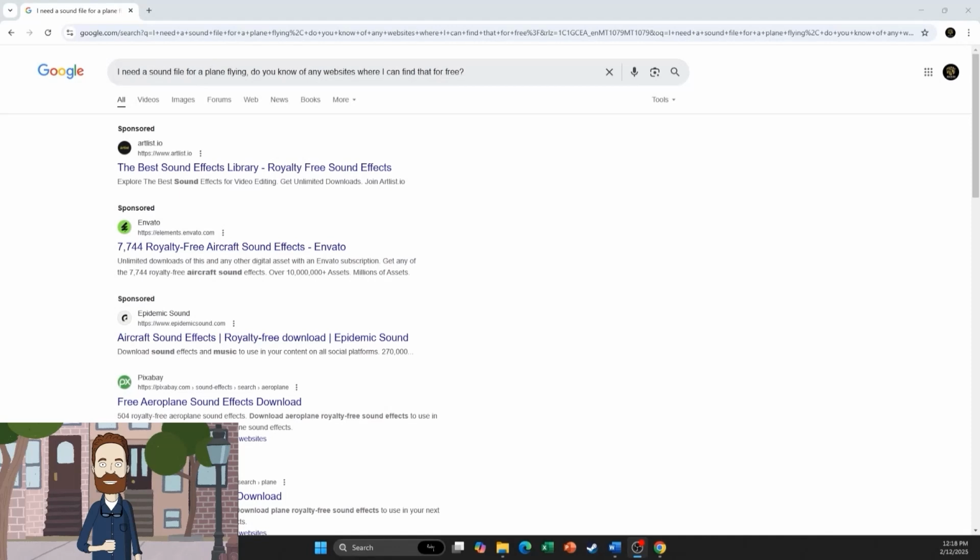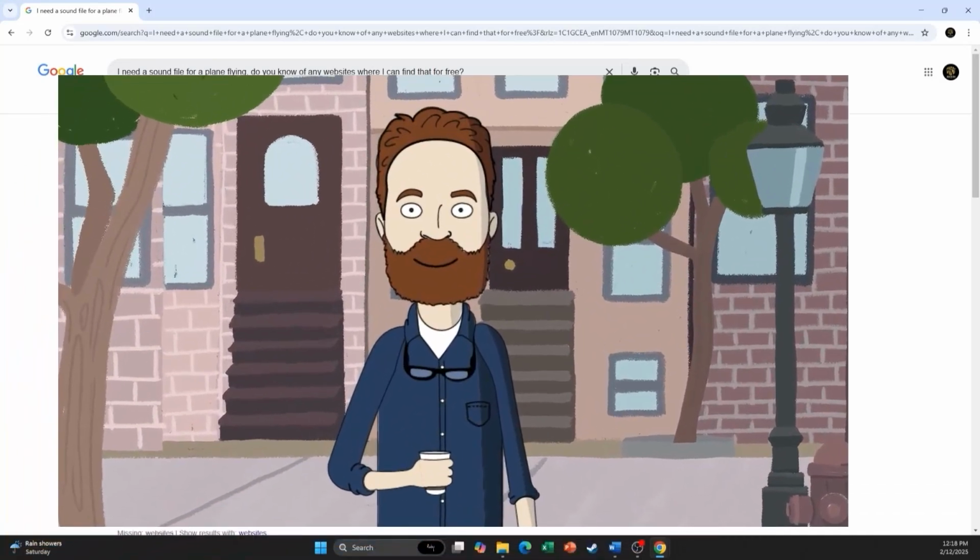One key thing to consider is how Google operates. Google makes money by prioritizing sponsored content, meaning the top results are often paid ads rather than the most relevant answers. In my case, the first three results were sponsored, which can make Google a bit more biased in its results. On the other hand, ChatGPT is trained on older data and might not always provide the most up-to-date results.